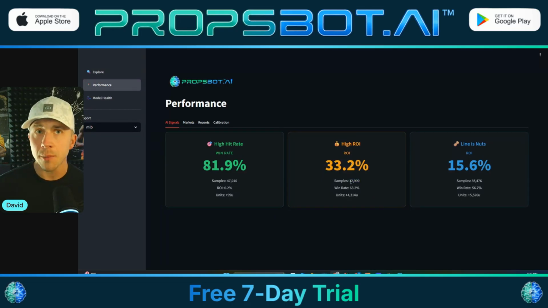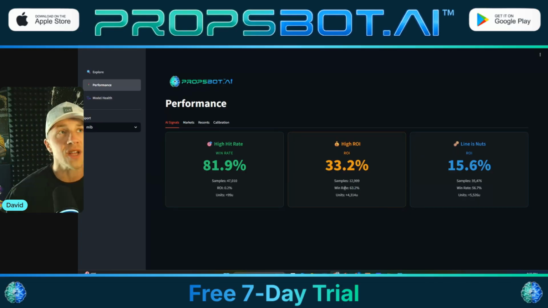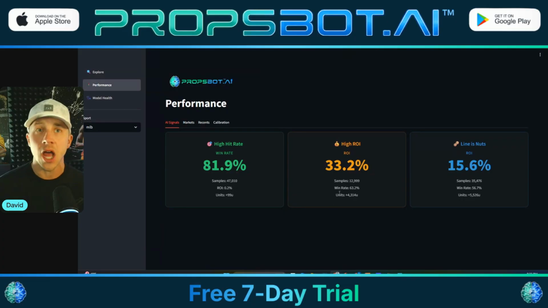33.2%. Smaller sample, still 13,000 though. Nothing to sneeze at. That's a large enough sample size to absolutely have confidence in a model. All right, 13,000 samples, a 63.2% win rate for MLB. Insane. Up 4,000 units.